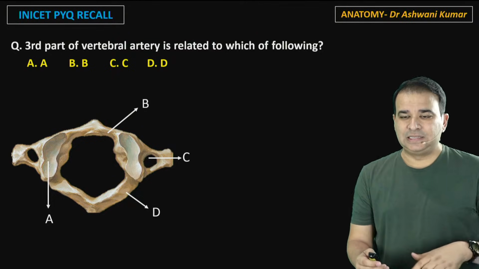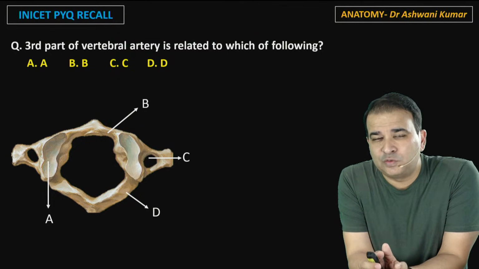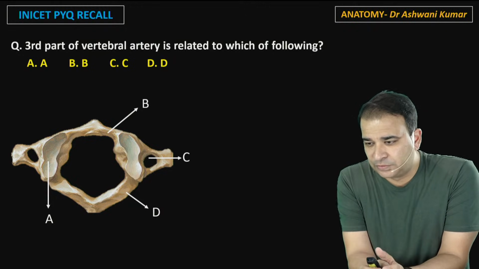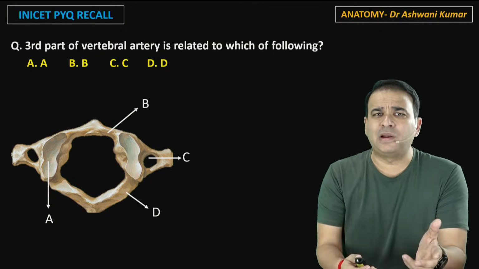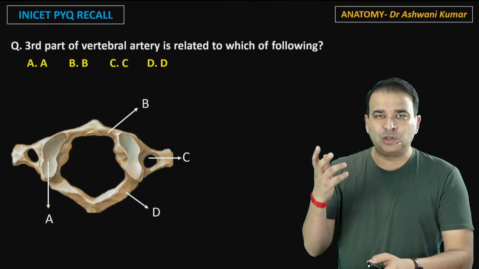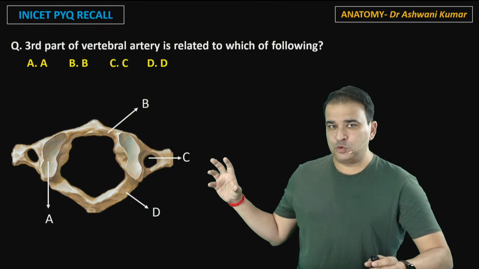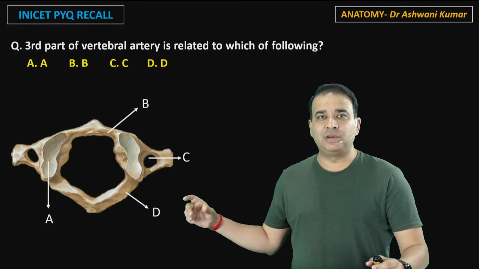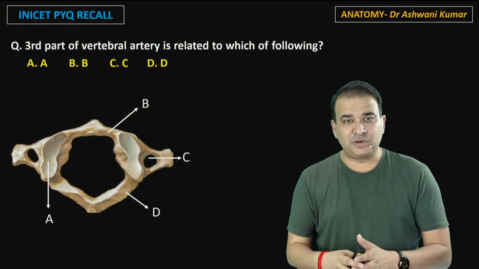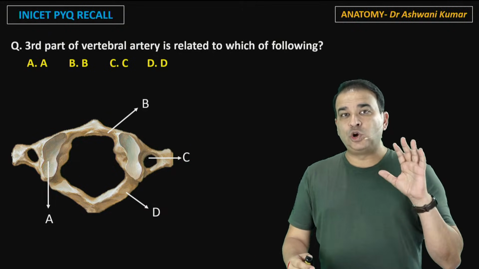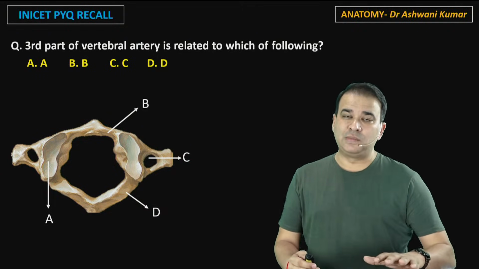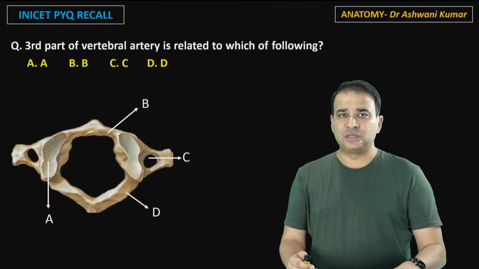That's another question asked in the INI exam, about the third part of the vertebral artery being related to which of the following. Now in this question, the catch is the third part of the vertebral artery. The moment you think about the vertebral artery, the main thing that comes to mind regarding the cervical vertebrae is the foramen transversarium. The foramen transversarium gives passage to the vertebral artery, but actually it's not the third part, it is the second part of the vertebral artery which passes through the foramen transversarium.